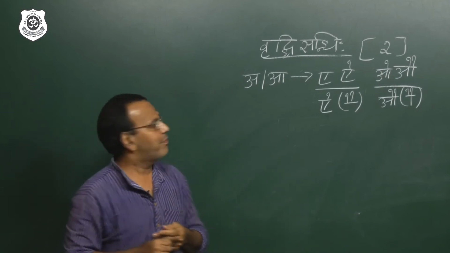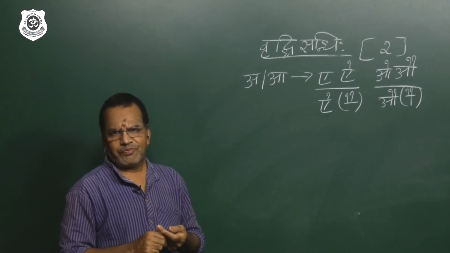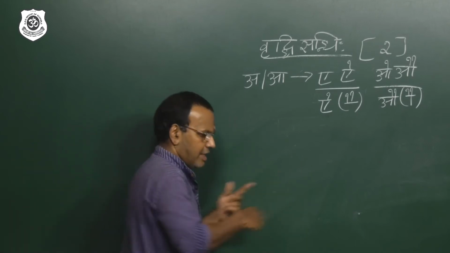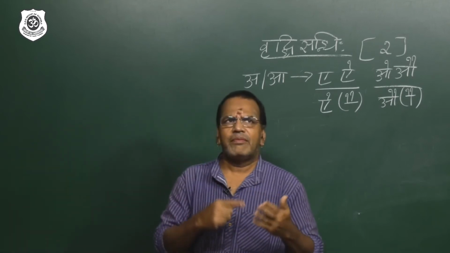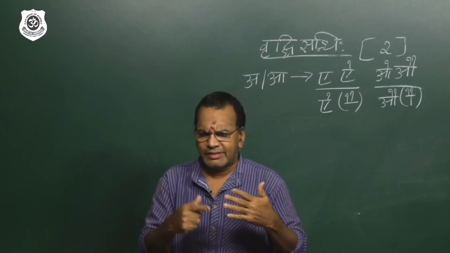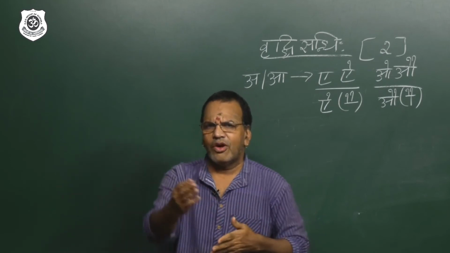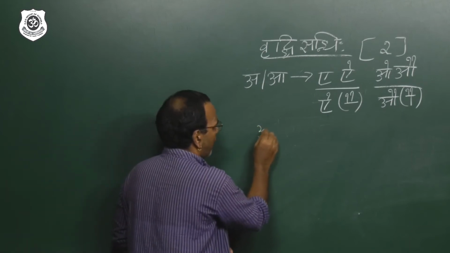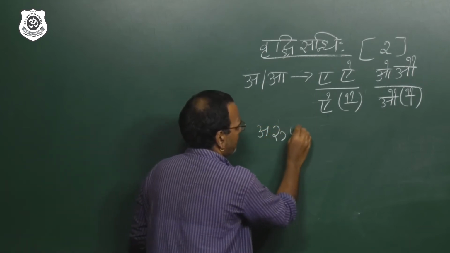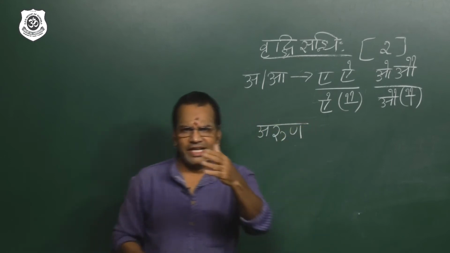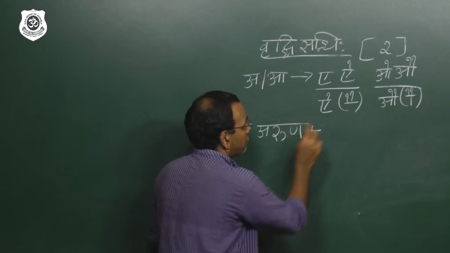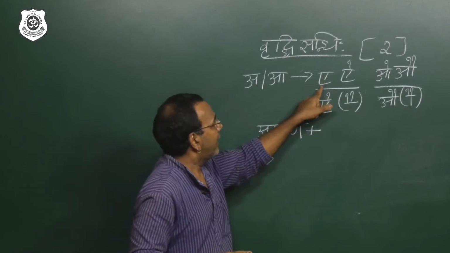Now we'll go to the examples. And I'm sure there are only 2 examples. Okay, first word. I think we used Rama, Lakshmana, one boy named Arun. So I'll take the word Aruna. The word is ending with a, Aruna. The second word should start with e or ai.